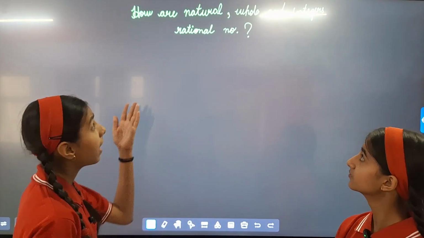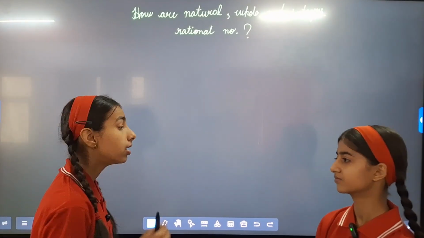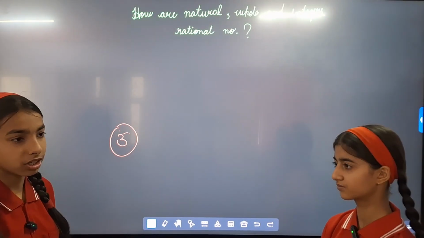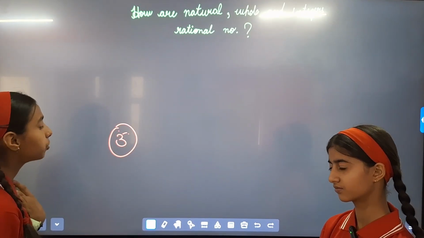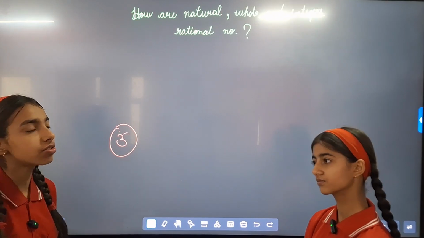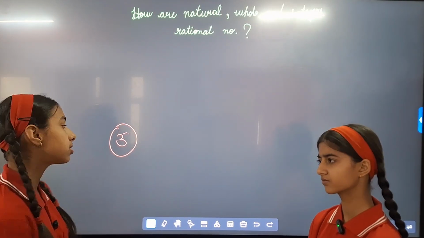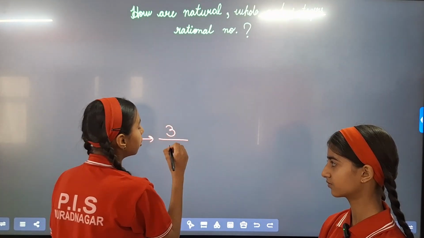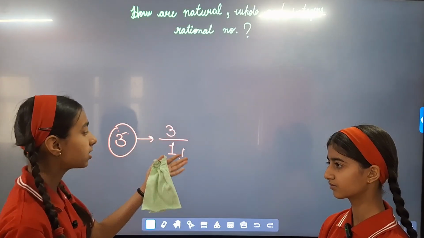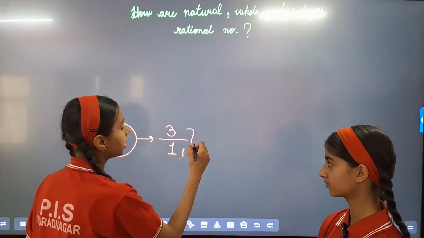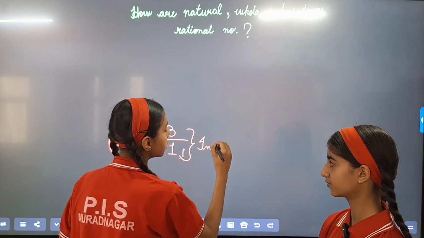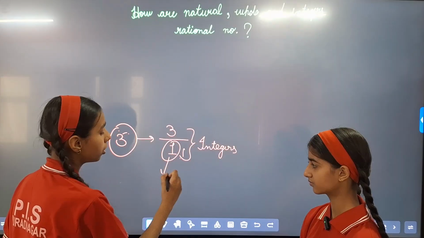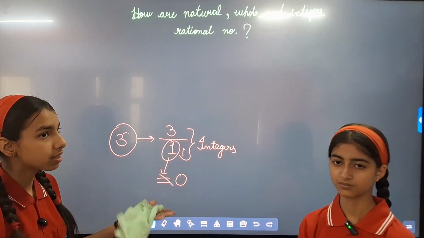Now we have a question: how are natural numbers, whole numbers and integers rational numbers? If we have a natural number 3, how is it a rational number? It is an integer, but it is not written in the form of p upon q. Then how is it a rational number? But we can write this in the form of p upon q, as we can put a 1 in the denominator, 3 upon 1, and this is a rational number, as this follows all the properties of rational numbers. Both of these are integers. This is written in the form of p upon q, and 1 is not equal to 0. So this is a rational number.